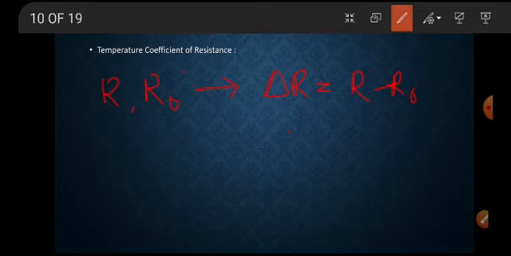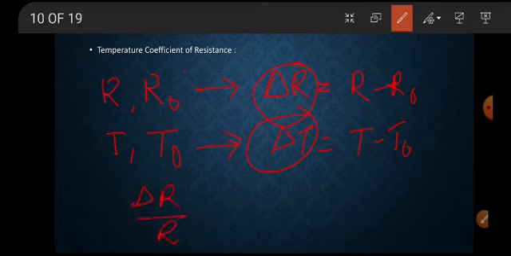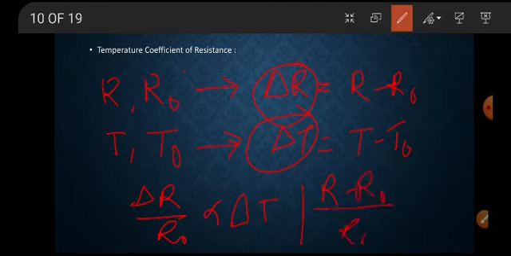The temperature is initially T0, and T is the final temperature. So the temperature change equals T minus T0. This delta R is directly proportional to delta T. So you can write (R minus R0) by R0 is directly proportional to T minus T0.